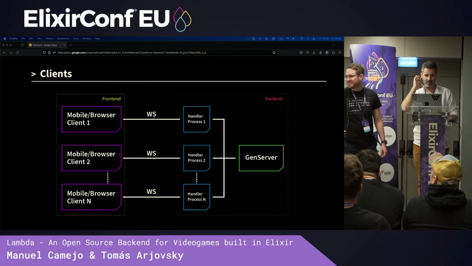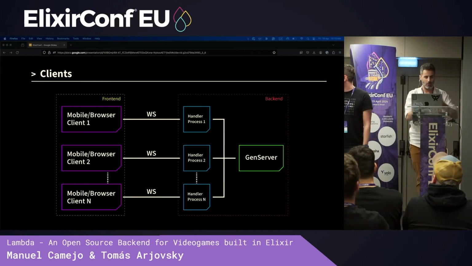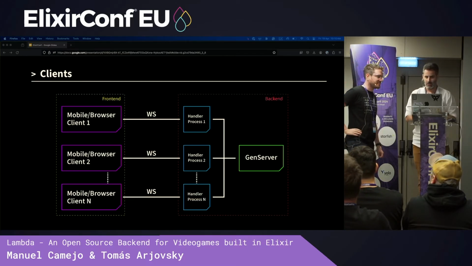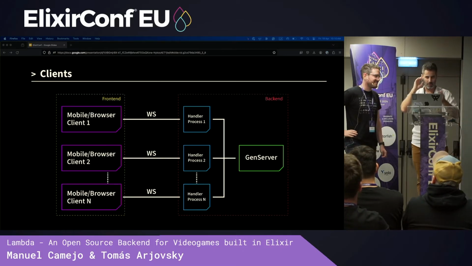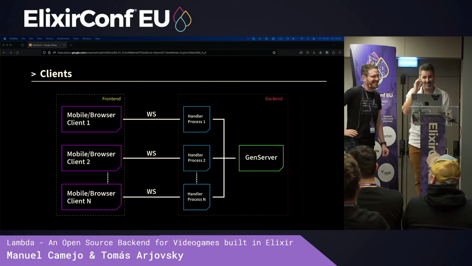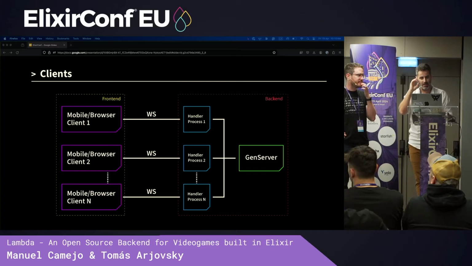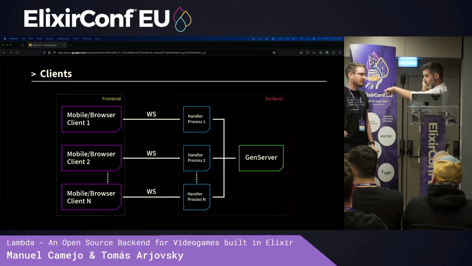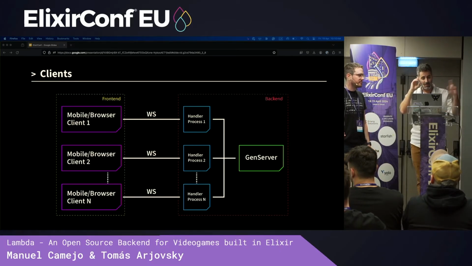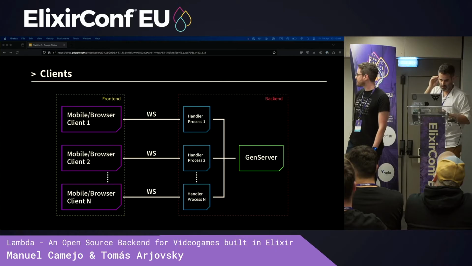Before starting with the main flow, we want to explain our internal architecture. The green shape is the Gen server, which is the source of truth, right? We also have processes that are the front-end client representation, but inside the server, the light blue ones. And finally we have the front-end clients, like mobile clients, web browser clients, or whatever.